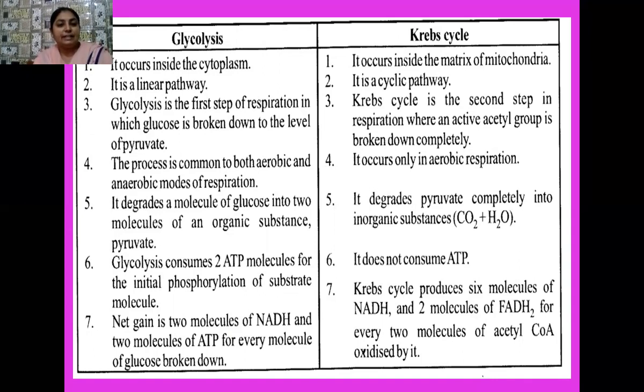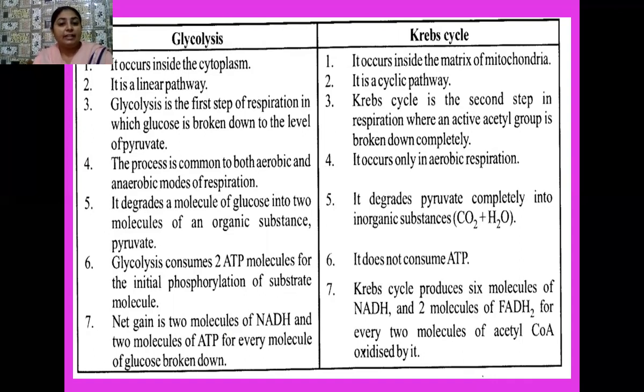In glycolysis, a molecule of glucose is degraded into two molecules of an organic substance known as pyruvate. And Krebs cycle degrades pyruvate completely into inorganic substances, that is carbon dioxide and water. Then glycolysis consumes two ATP molecules for the initial phosphorylation of the substrate molecule, whereas Krebs cycle does not consume any ATPs, whereas ATPs are produced.